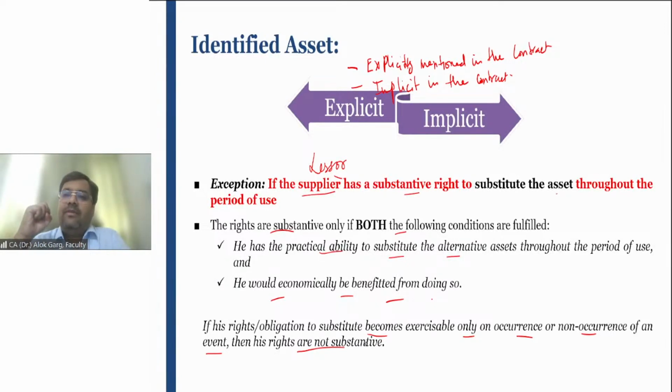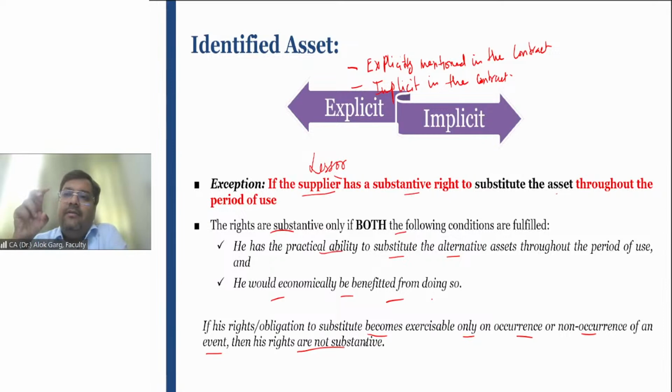Let's say the airport company will enter into a contract with Starbucks, and Starbucks says that I want an area, this 500 square feet of place where I can install my counter, and I need this area which is earmarked to me and which is just in front of the entry gate, so that the people will come and see my outlet and they can have a coffee.